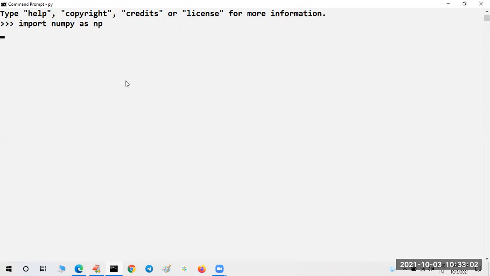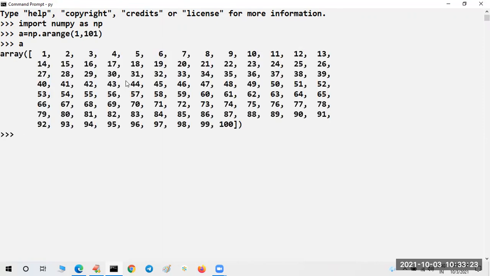Sir, I want to create an array by using the NumPy module. A is equal to np.arange(1, 101). It will create an array with 100 values. If you print the array, it is going to display all the 100 values.